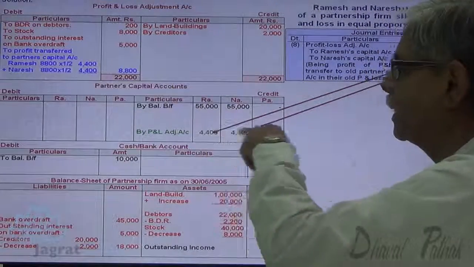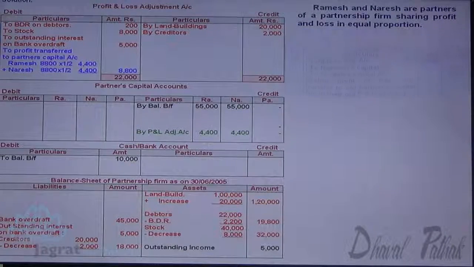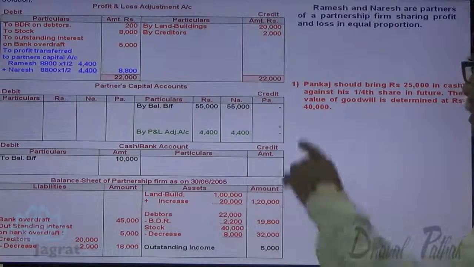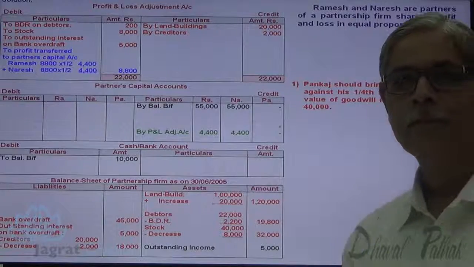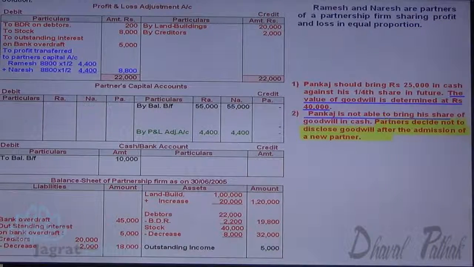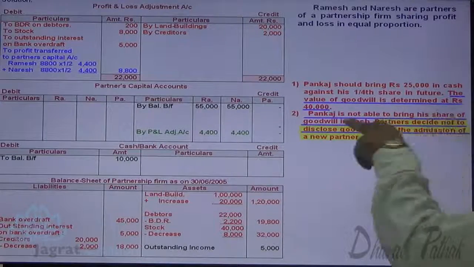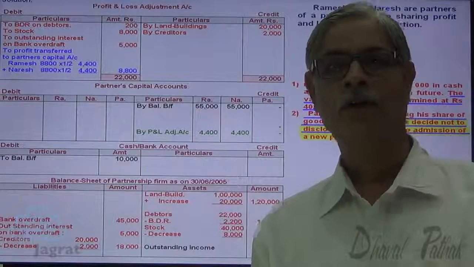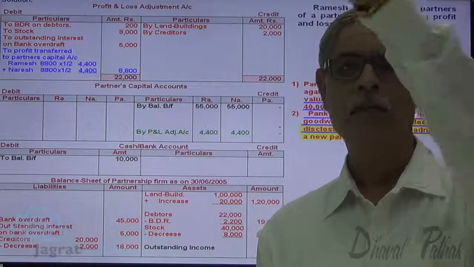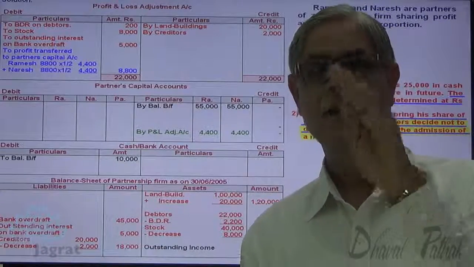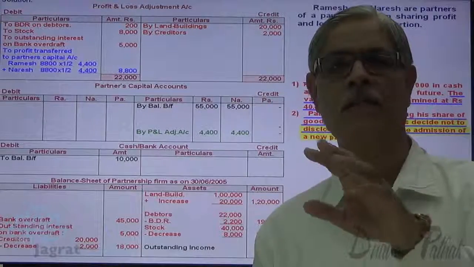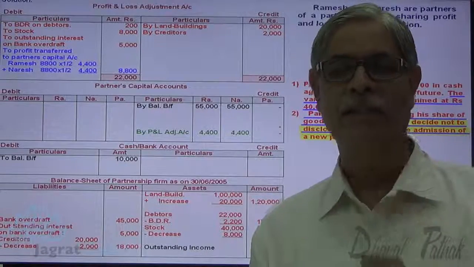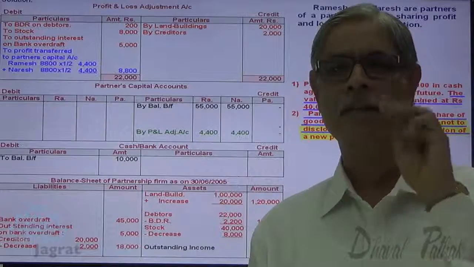See, revaluation account debit, partners capital account is credited. Pankaj should bring 25,000 in cash against a 1/4 share in profit. The value of goodwill is determined at 40,000. As I told you, Pankaj is not able to bring his share of goodwill in cash. When a partner doesn't bring his share of goodwill in cash, then goodwill is raised and disclosed in the balance sheet, goodwill is raised and after admission written off, or goodwill is adjusted to the partners' capital accounts by taking into consideration the gain and sacrifice of profit sharing ratio. So these are the three options.